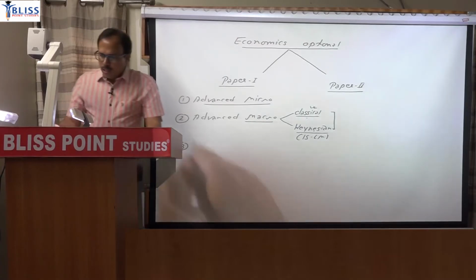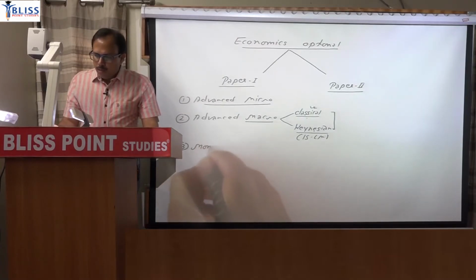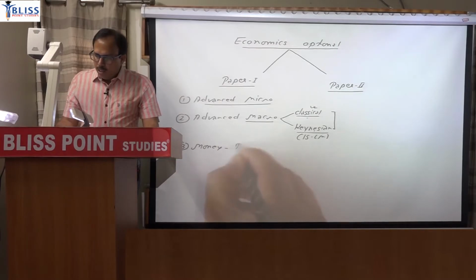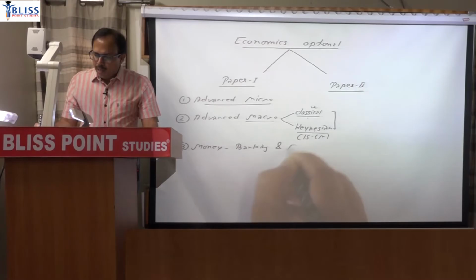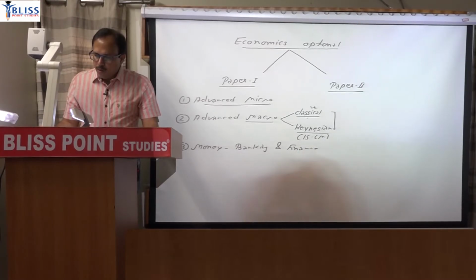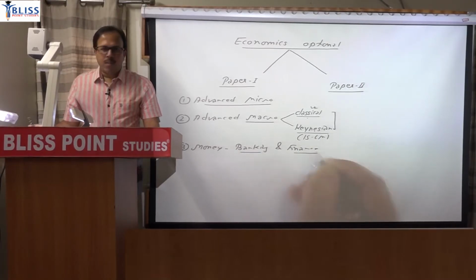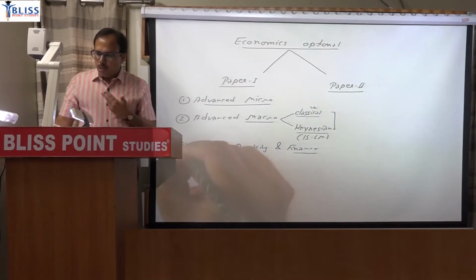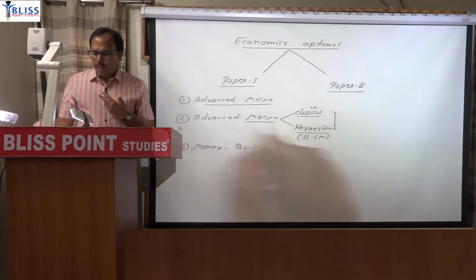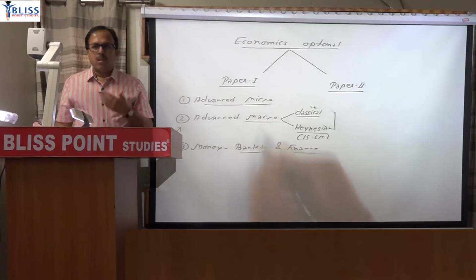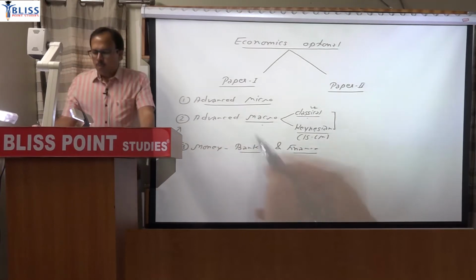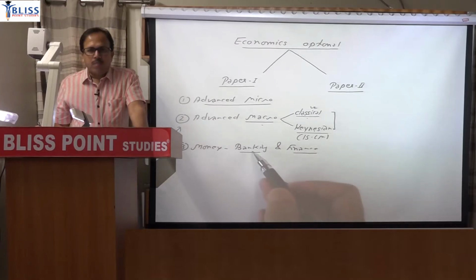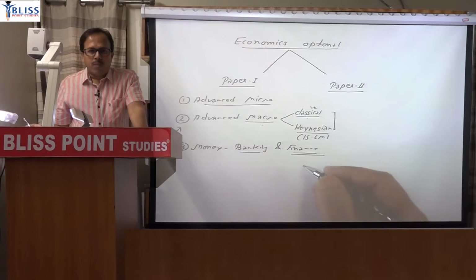Then the third topic in paper 1 is money, banking and finance. You can divide this into 2 parts. Some part of money will be included in the macro topic also, like the demand for money concept and various theories of demand for money. It is part of macro as well as part of this third topic. So mainly this third topic will be covered from a public finance point of view.